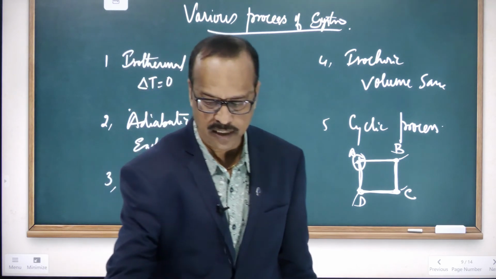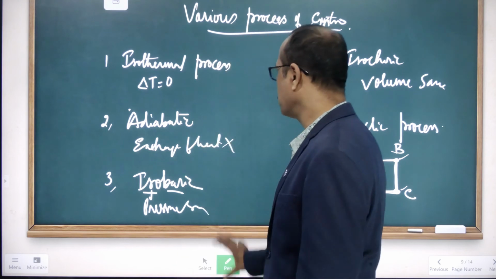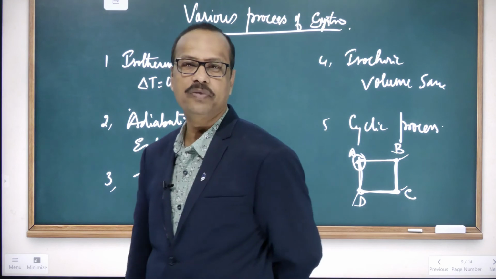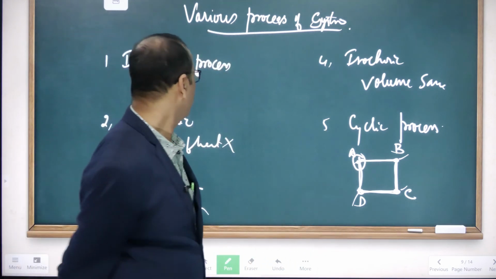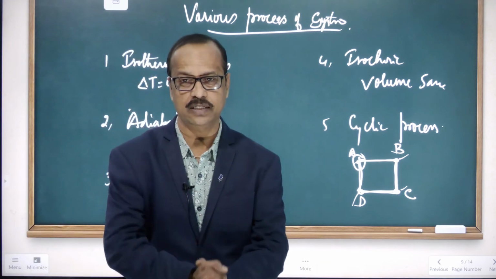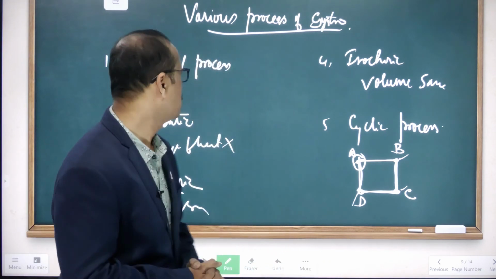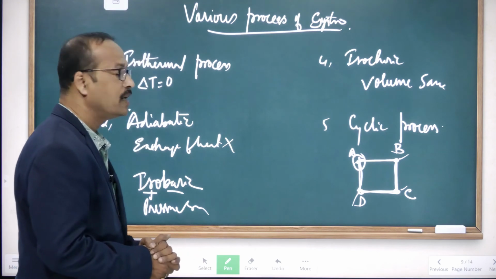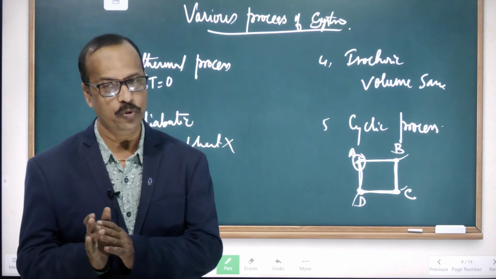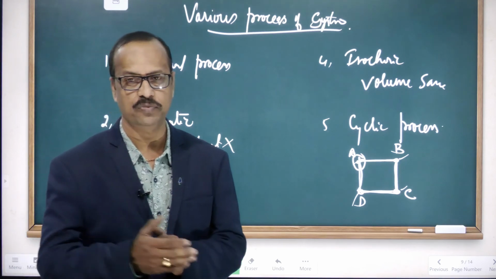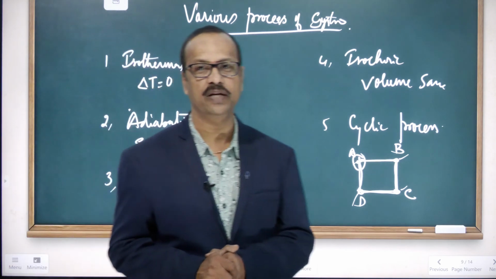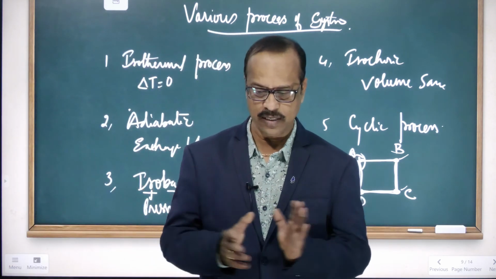So students, this terminology is very important. Remember isothermal: iso means same, thermal means temperature. If the temperature of the system remains the same throughout our studies, then it is called isothermal. In the isothermal process, delta T is equal to 0, and heat can be exchanged with the surroundings. Adiabatic process means that the exchange of heat does not take place.